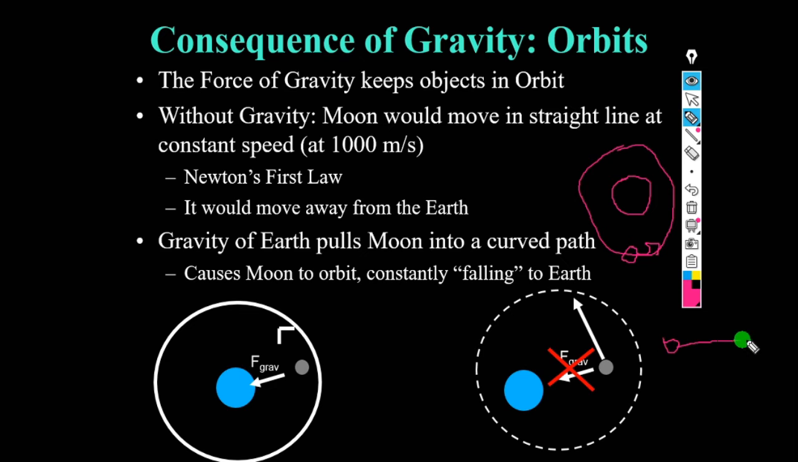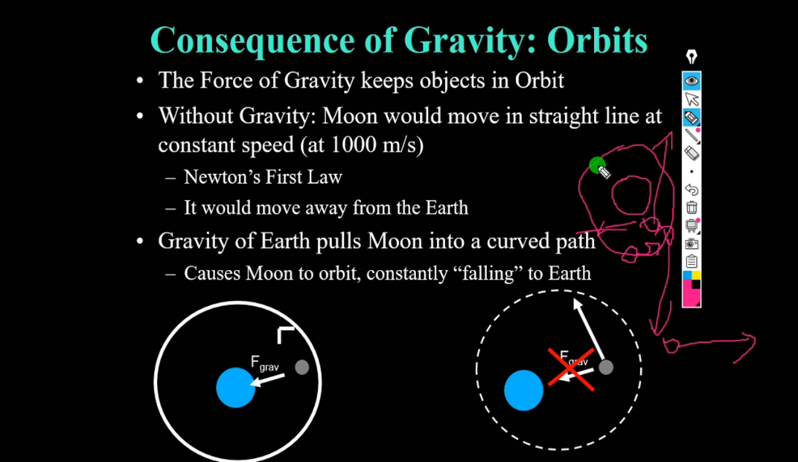It would have moved away in this way, or in this way, or in this direction, or in this direction. That means the moon could have moved in any direction, in any place, if there is no gravity pull of the earth on the moon. So without gravity, the moon would have moved in a straight line at a constant speed, let us say 1000 meters per second. It could have moved with any speed in any direction.